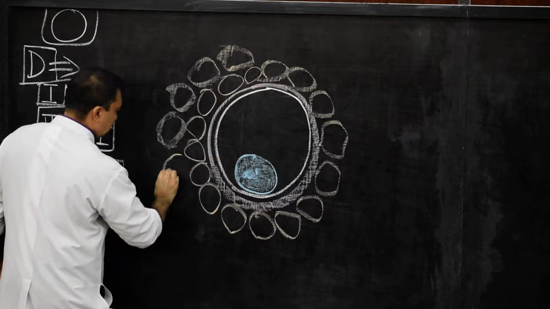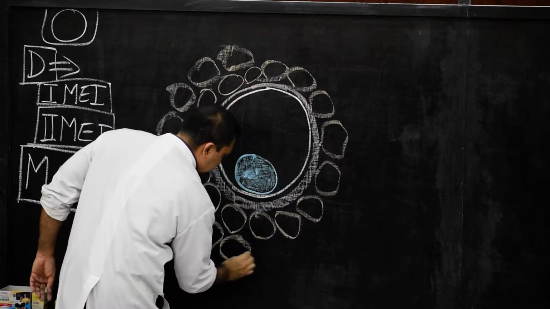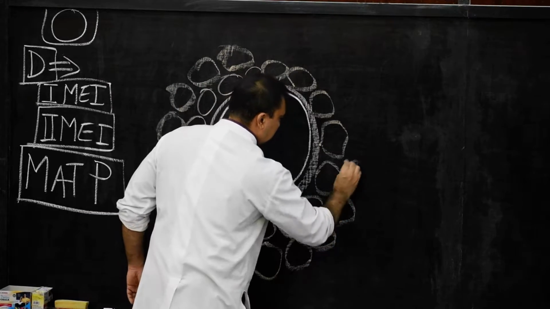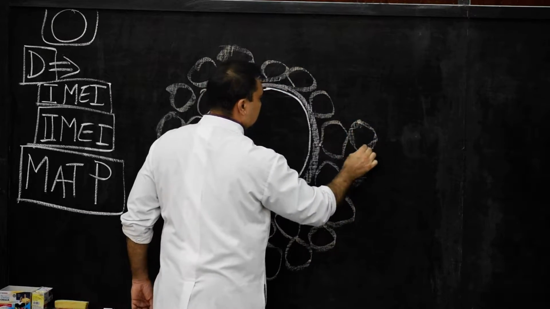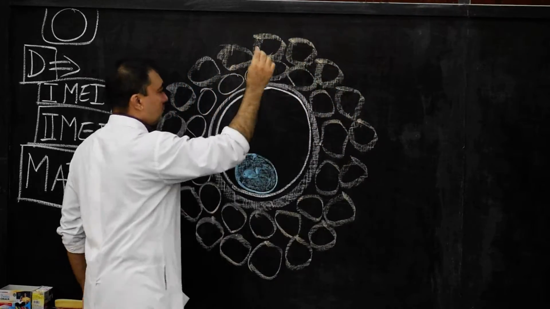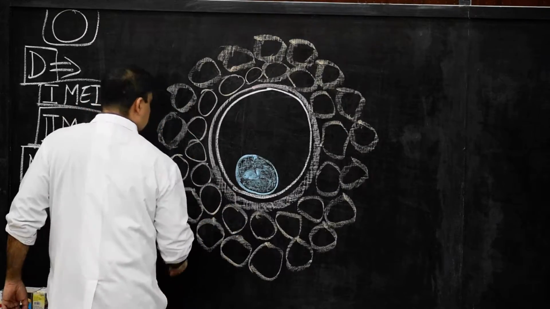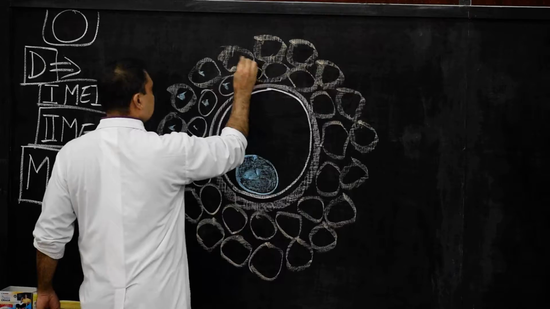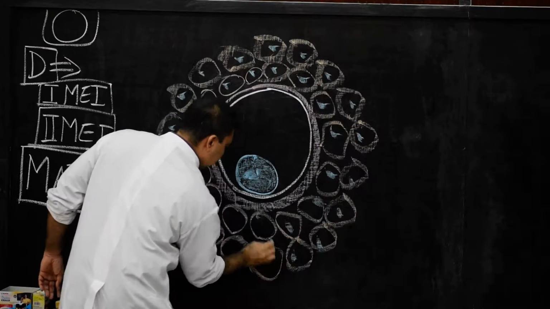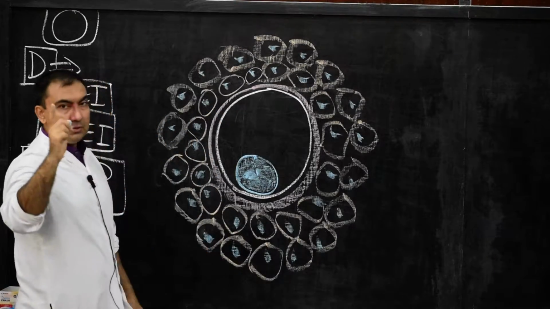So we are showing multi-layered cuboidal cells. Very fast I am drawing multi-layered cuboidal cells. These are the follicular cells which have multiplied. We put some nuclei inside these cells, and therefore this is the second diagram in the stages of oogenesis.